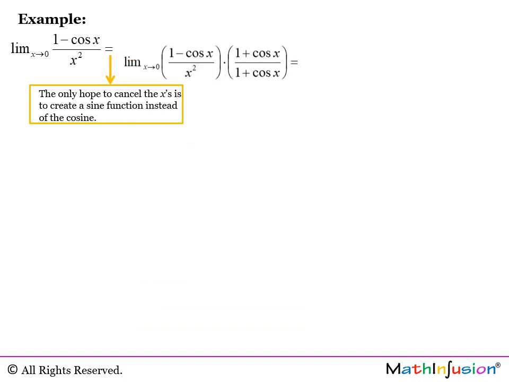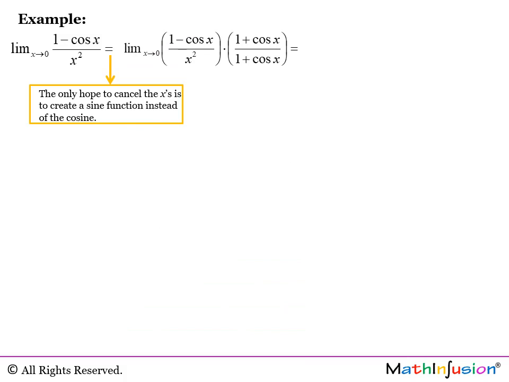We can do that pretty easily if we multiply everything by the conjugate of 1 minus cosine x, which is 1 plus cosine x. We get that.